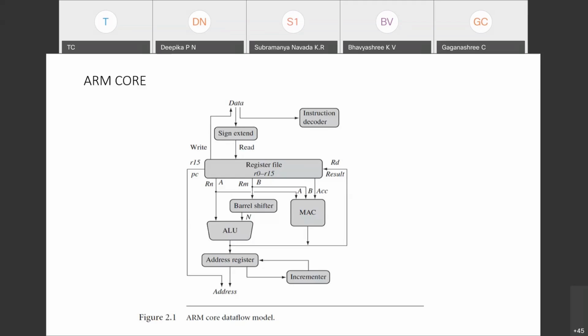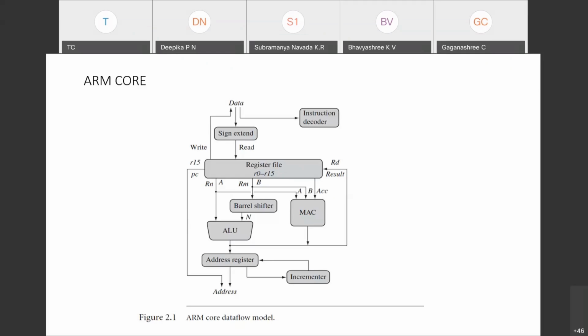The direction of those lines shows the flow of data. Please understand, all these lines are data buses connected in such a way that all functional blocks are connected, which forms the ARM core or ARM processor block diagram.